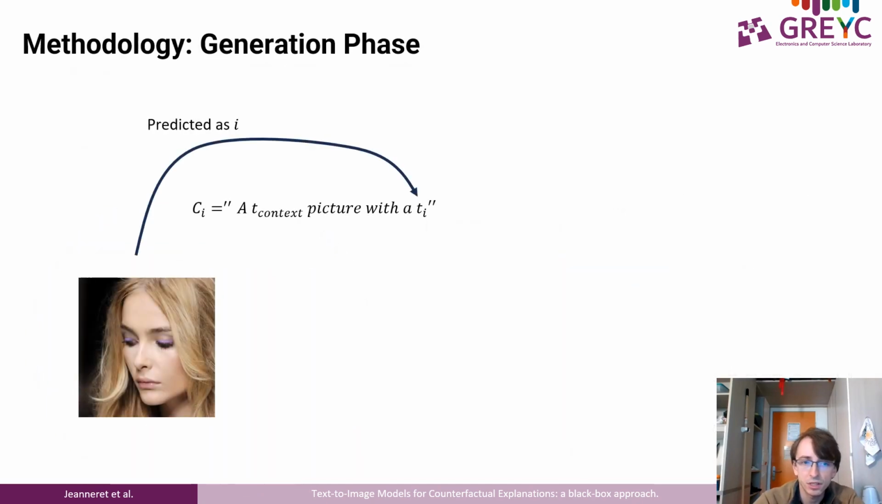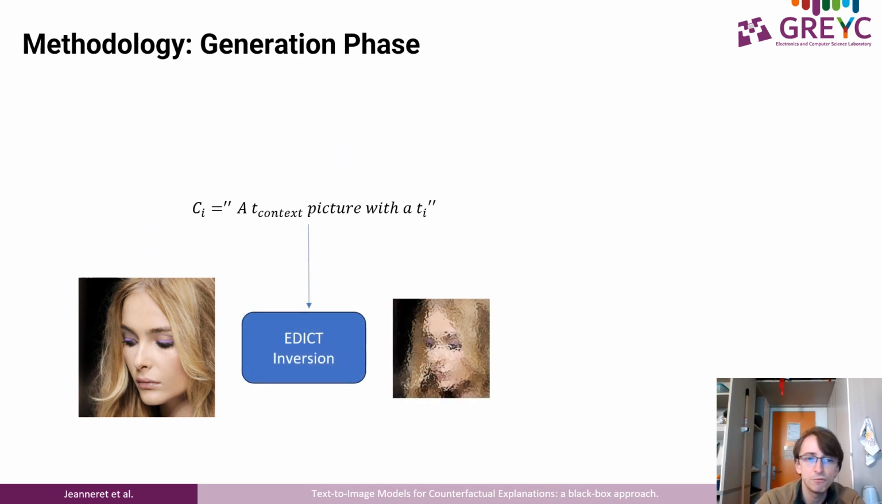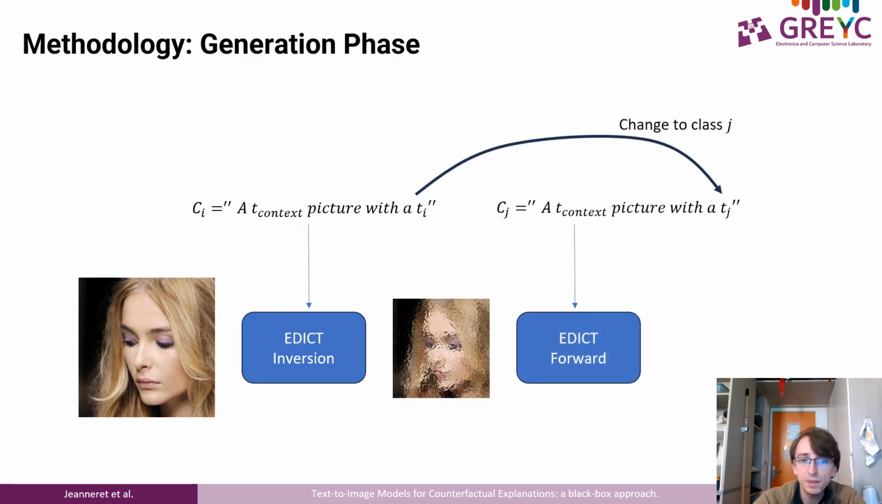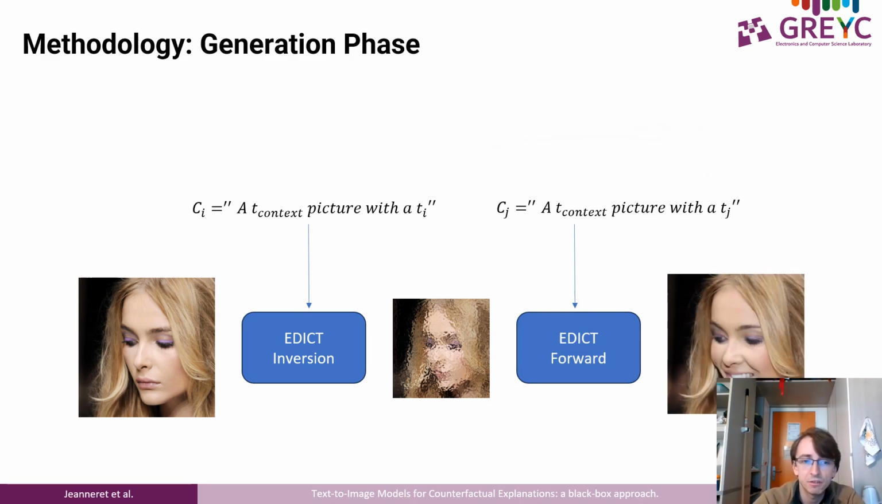Finally, to generate our counterfactual explanation, given an example from which we want to compute its explanation, we produce its prediction and a phrase containing the context and class predicted tokens. Then we invert the image to an intermediate point and denoise it by flipping the class predicted token to the class target token, hence generating our counterfactual explanation. To further enhance the effectiveness of our method, we added a negative drift term to steer the generation more easily. Please check our paper for more details.